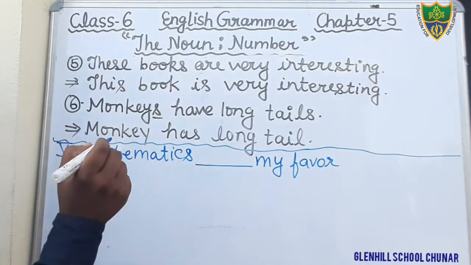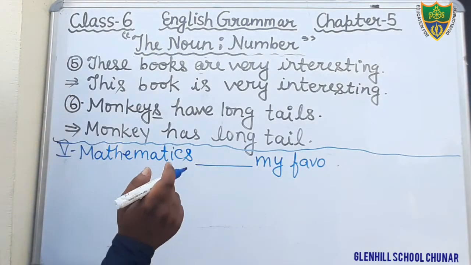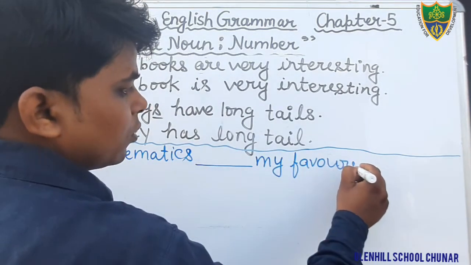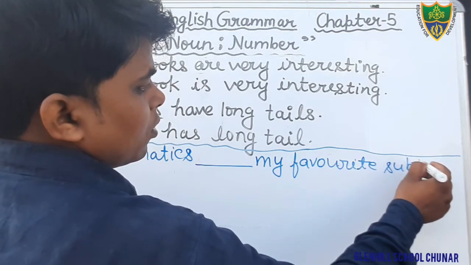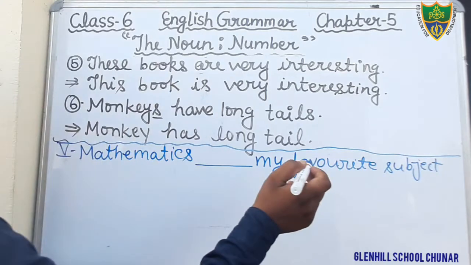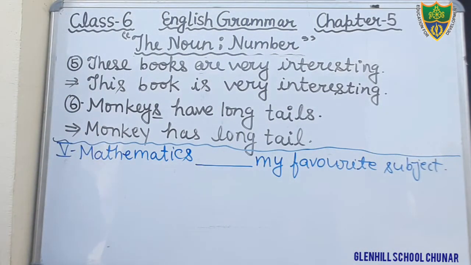Favorite subject. Okay, just see, mathematics, you have to fill here the verb.